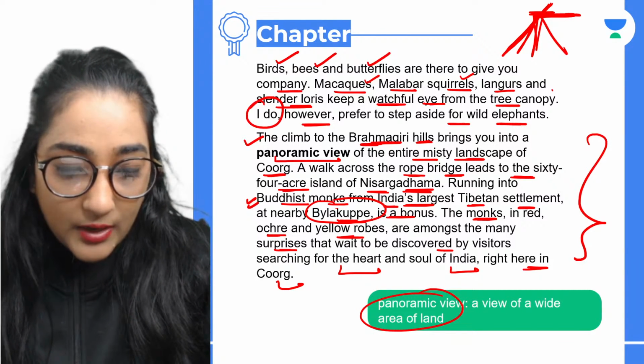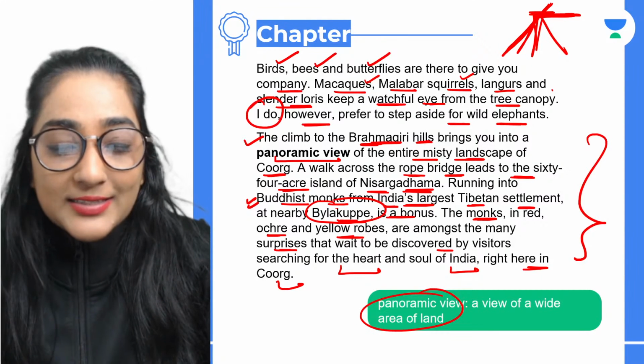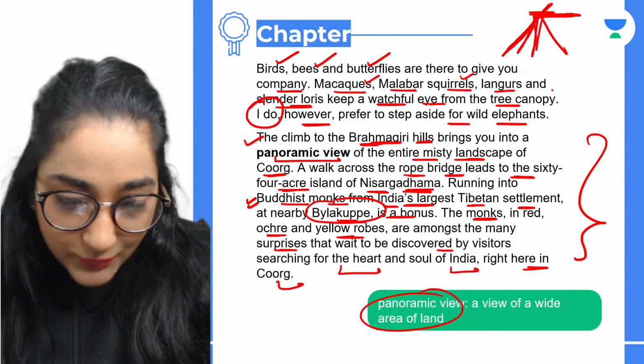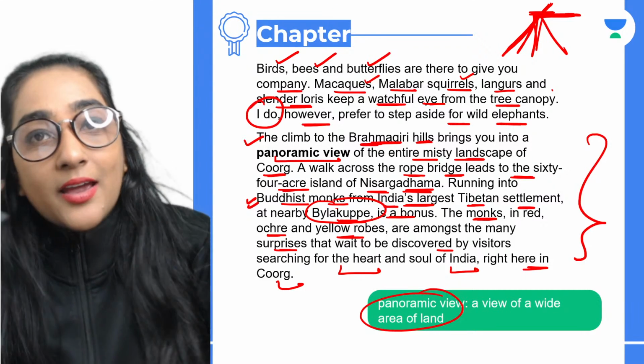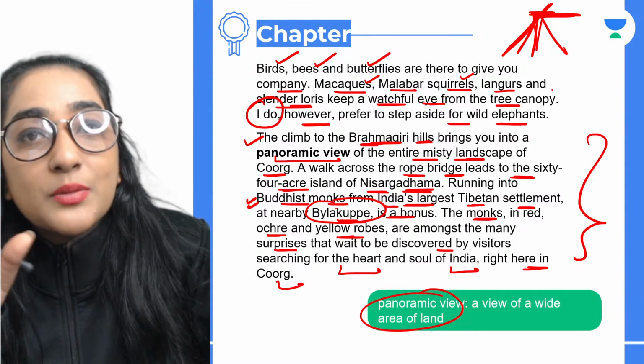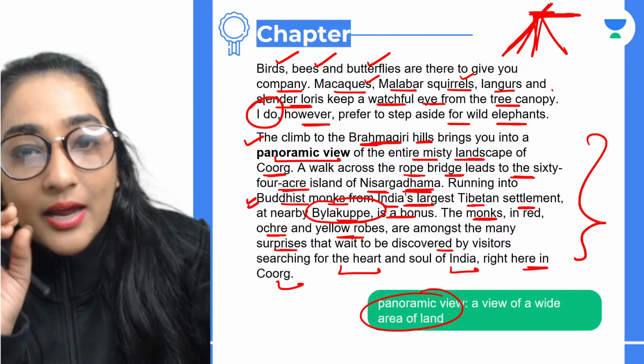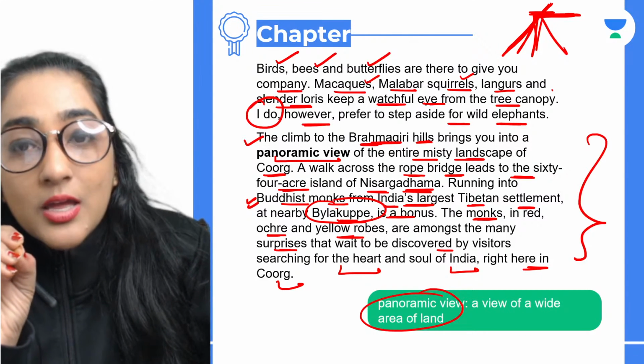So yeah, here we go. So guys, you will find the Buddhists there. You have to cross those planks, then you will see Nisargadhama. And therein you will find the Tibetan settlement. That means the people from Tibet are settling there. And what is the name of the place? Baila Kuppe. And it's a bonus.